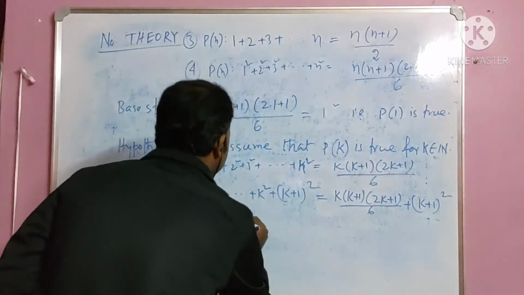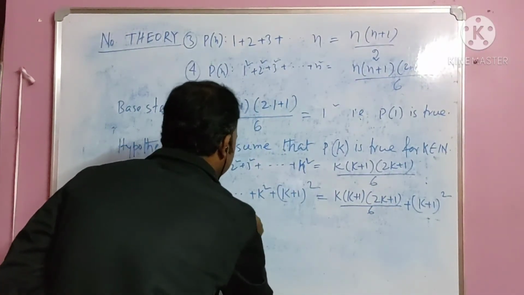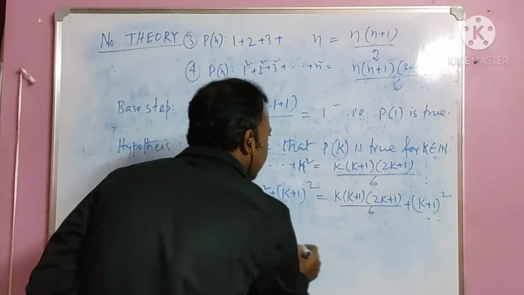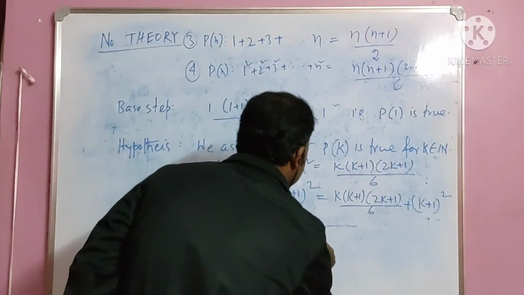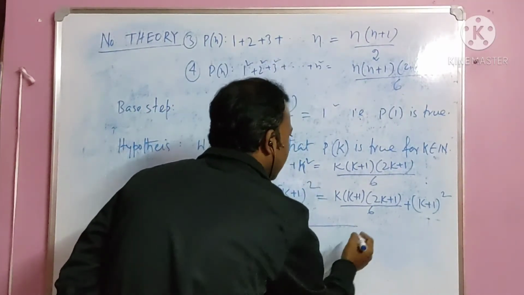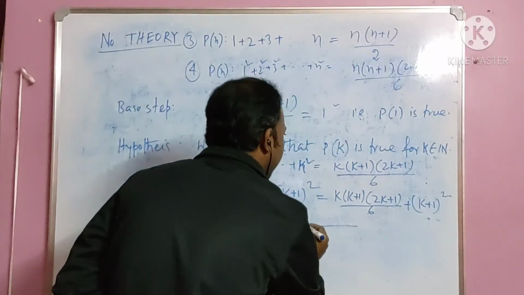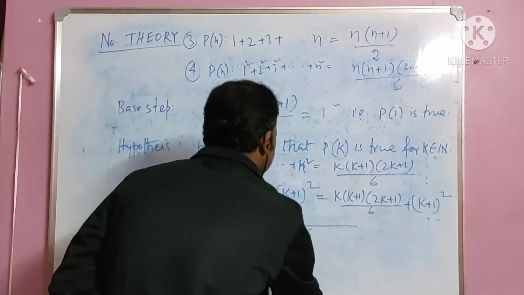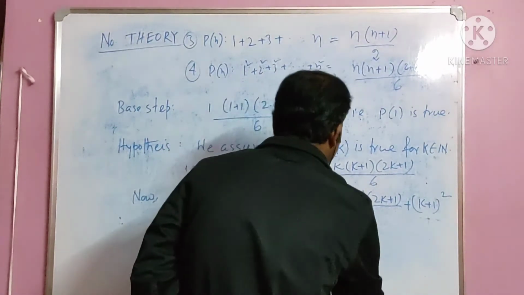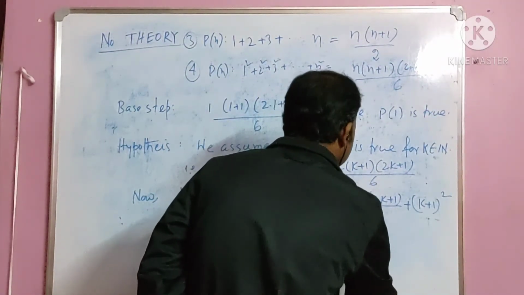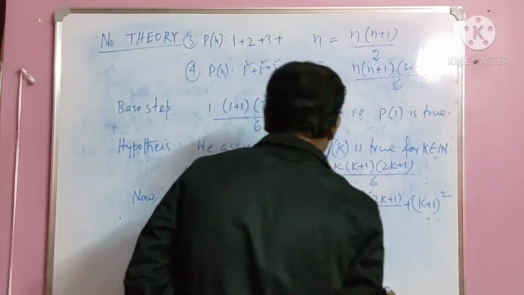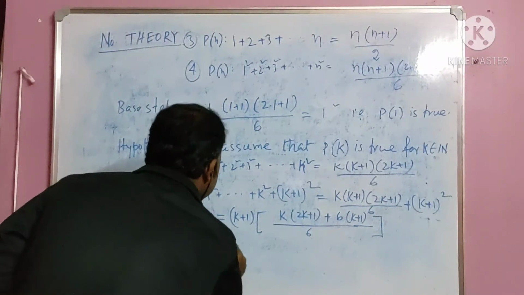So we take the k plus 1 factor out and make 6 come in our denominator, and now we will get k into 2k plus 1 plus 6 into k plus 1. Here we go.